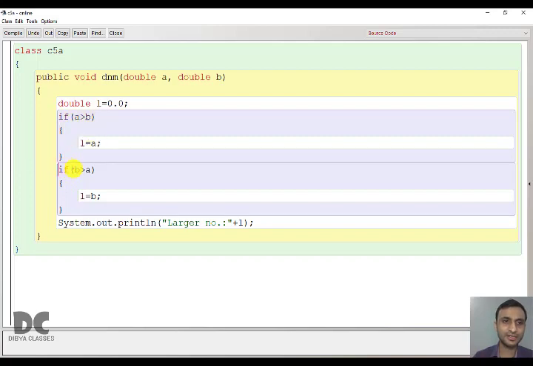Then this if statement starts. Is 10 greater than 5? Yes, true. If it is true, then this part will be executed. So in L, the value of B will be stored. That is 10.0. Then it will come out and it will print the larger number is 10.